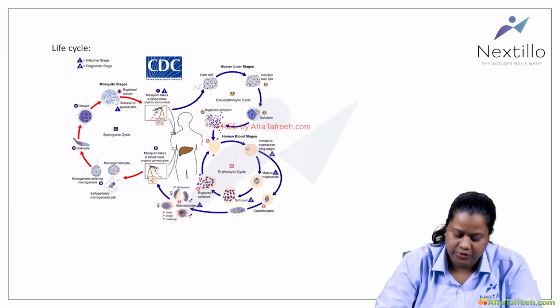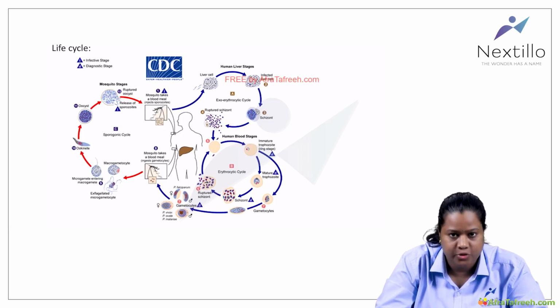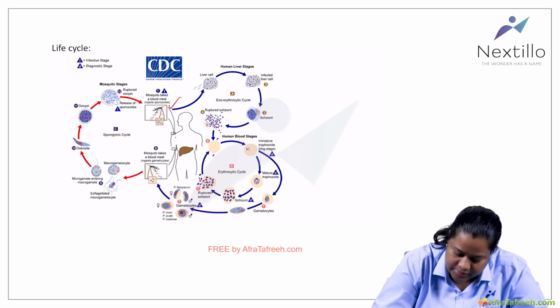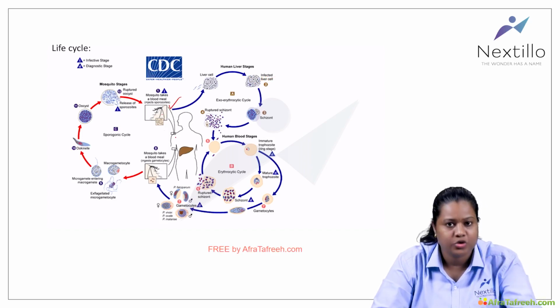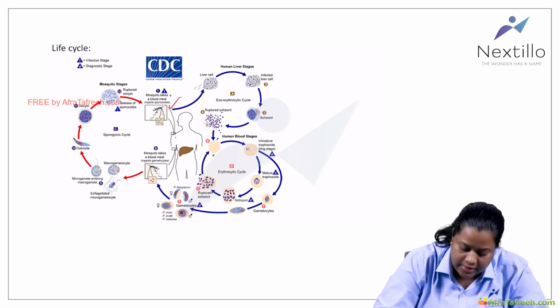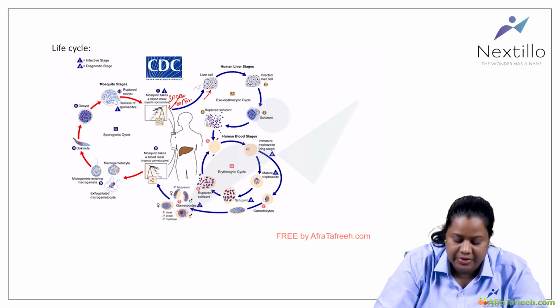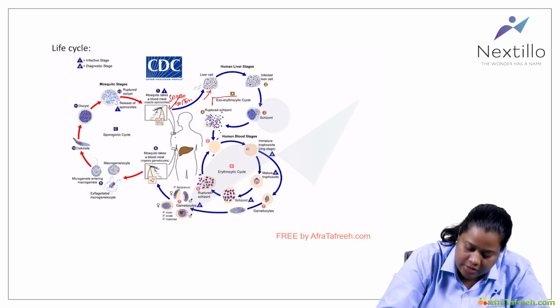So now we will move on to the life cycle. If you're talking about the life cycle of the Plasmodium, what happens here? The mosquito bites a man, and when it bites, it will inject the sporozoites inside the human, right? Now the sporozoites will directly go to the liver for further development. This liver cycle is also called the exoerythrocytic cycle.